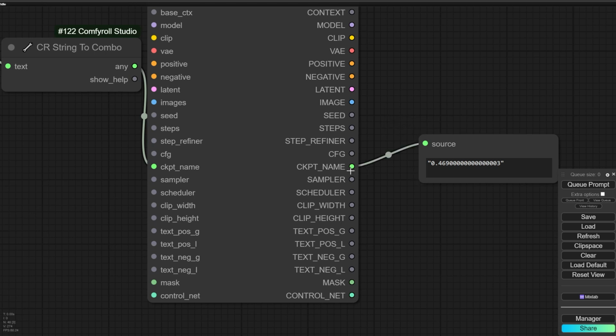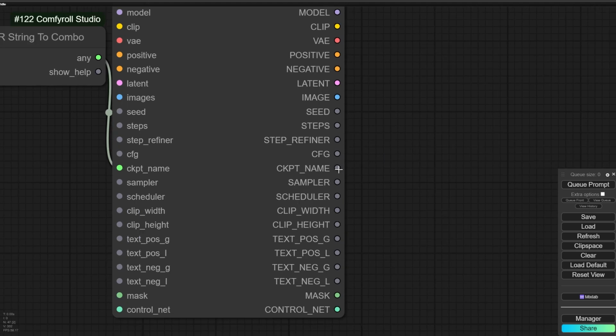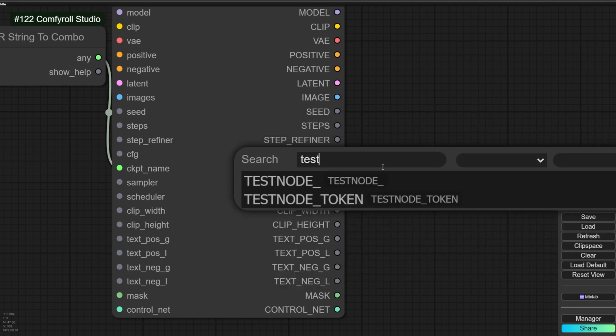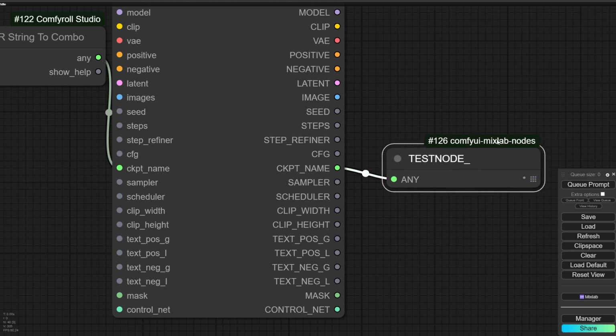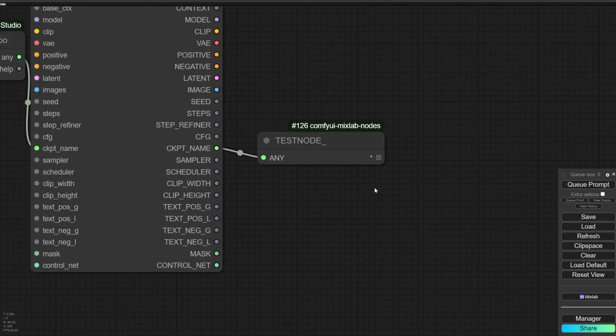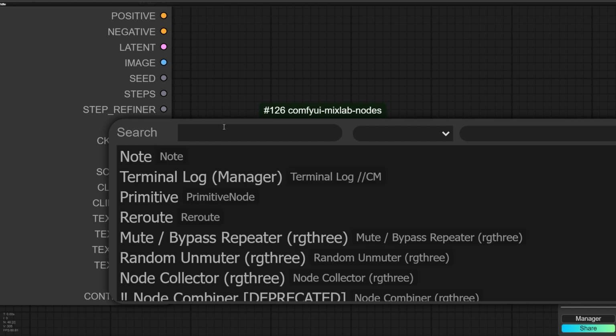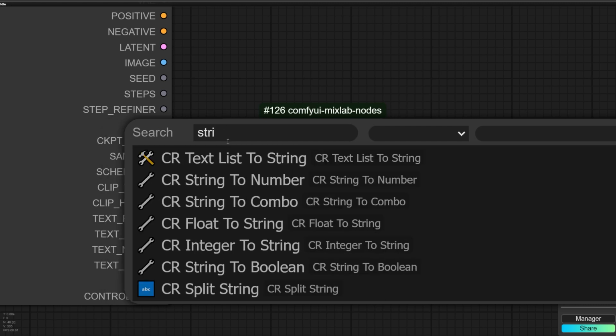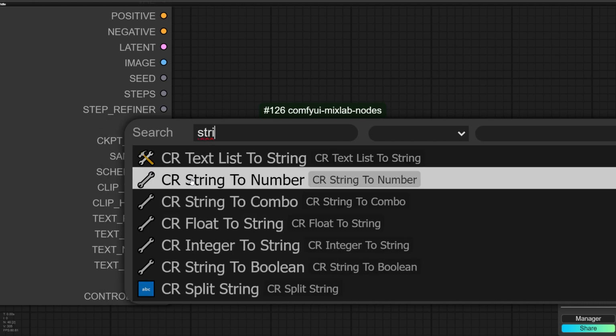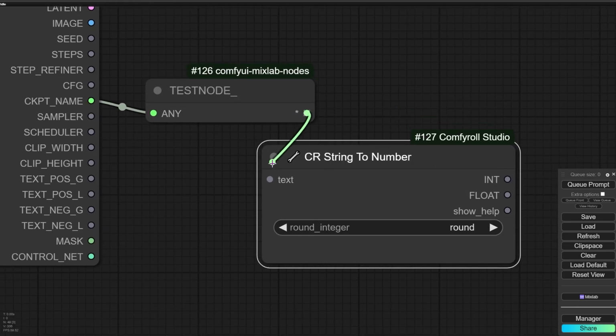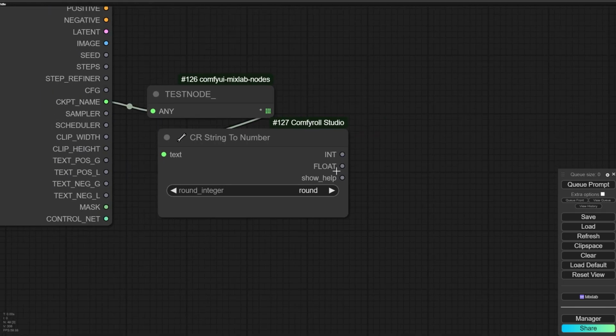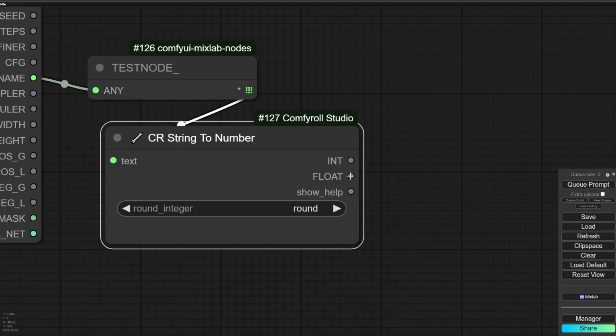So now I have to convert the output. The output is combo and I have to find a way of converting the output to float. The only way that I found for converting combo is using the text node. Okay, the text node is from Mixlab, and after that I can convert a string to number. Okay, and after that I can check the output.